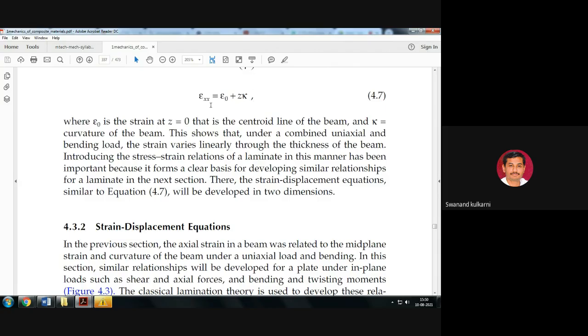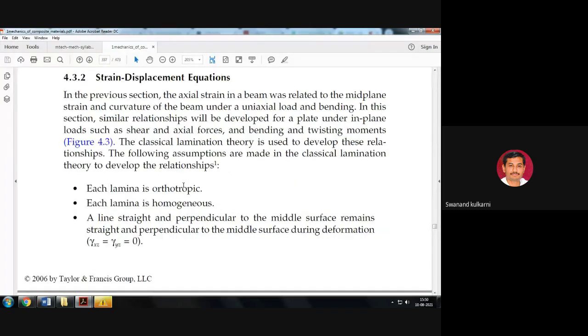If it is curved inward, then the inner layer will have compressive strain and the outer layer will have tensile strain, and that's why this becomes z into k. Z represents the distance, k represents curvature, and curvature is the reciprocal of the radius of curvature. Is it okay? So like this we should understand the combined uniaxial and bending loading.